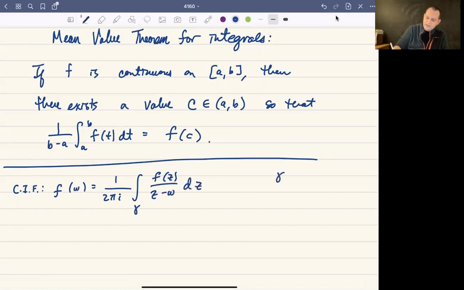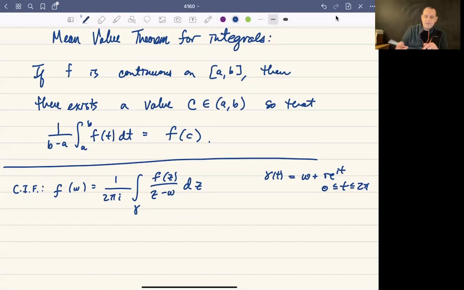Here, let gamma be w plus r e to the it, where little r is the radius and t goes between 0 and 2 pi. I'm abusing notation by confusing gamma and its parameterization gamma of t, but that should be clear. So gamma of t is w plus r e to the it.